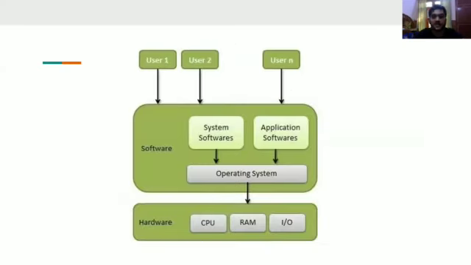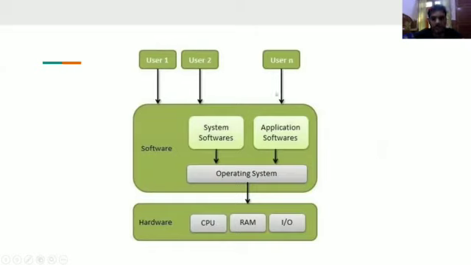All right, this picture defines everything, I would say. Below comes the hardware. Hardware contains your CPU, your RAM, your input output devices, all that, and on the other side comes the user, the end user, that is you, of course.